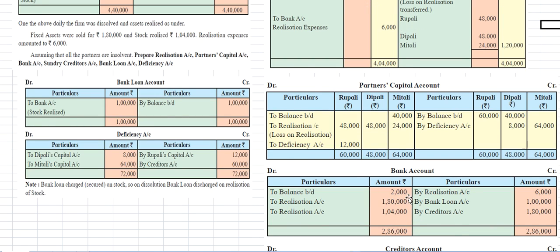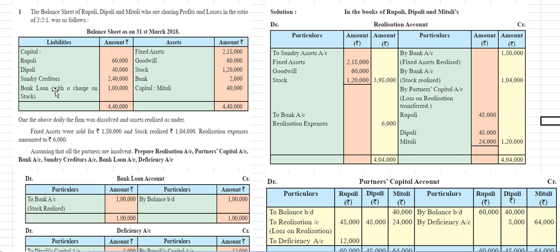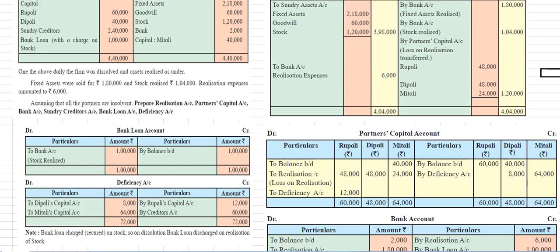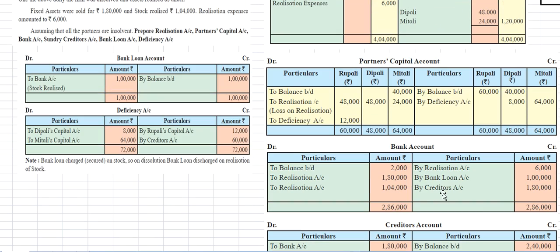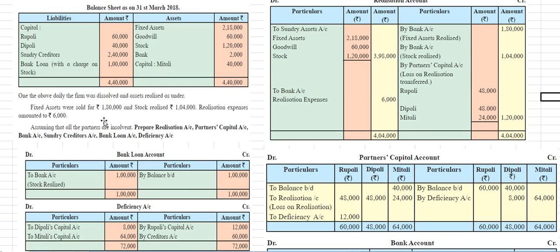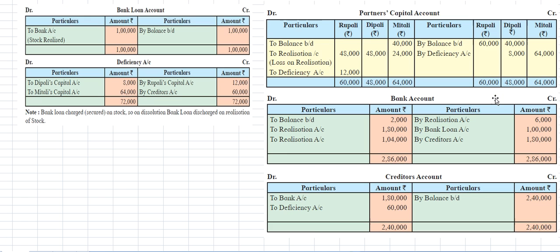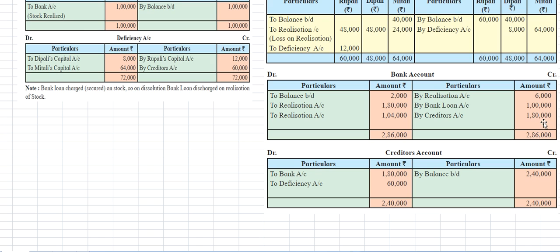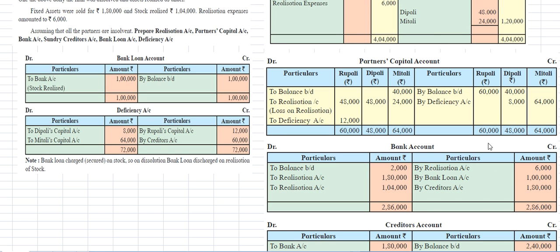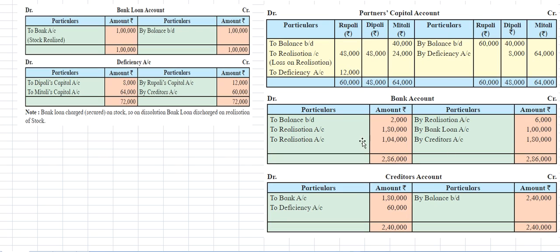And by bank loan account is 1 lakh rupees. Next, from the creditors account it is 1,80,000 rupees. Creditors amount is 1,80,000 rupees. By bank account, fixed assets is 1,80,000 rupees. So on both sides the bank amount is 2,86,000 rupees.